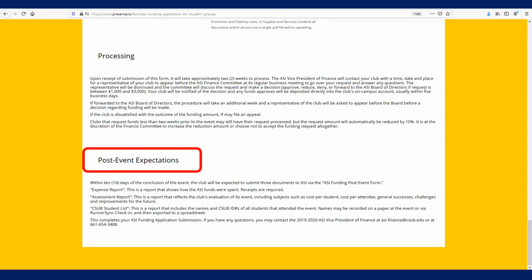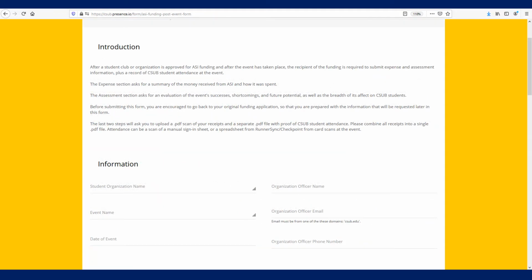If the request is approved, ASI will want some information about how the money ended up being spent. There is a separate form for that. Go back to RunnerSync, to Forms, and click ASI Funding Post-Event Form. The ASI Funding Post-Event Form must be submitted within 2 weeks after your event. You will not be able to ask ASI for money for additional events if it is not submitted. Submit the information below as requested.